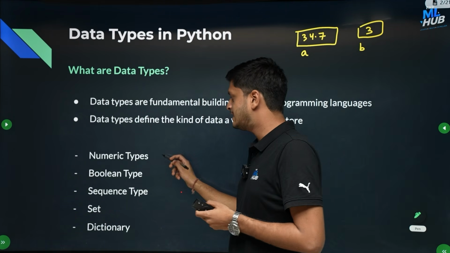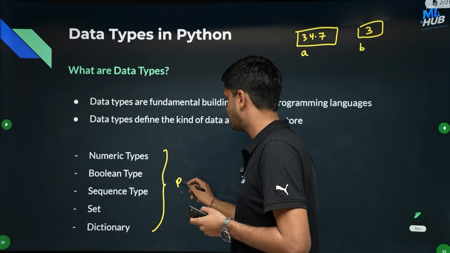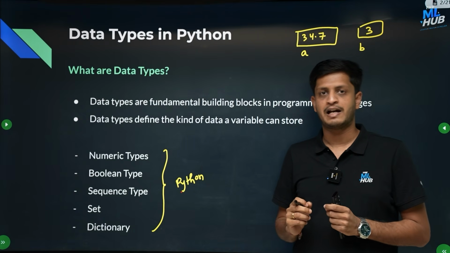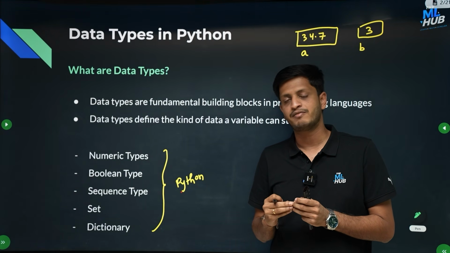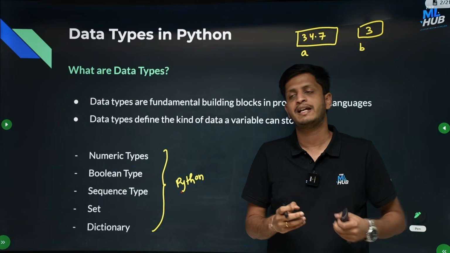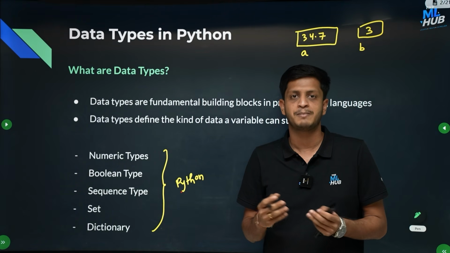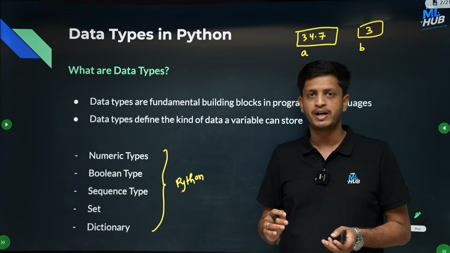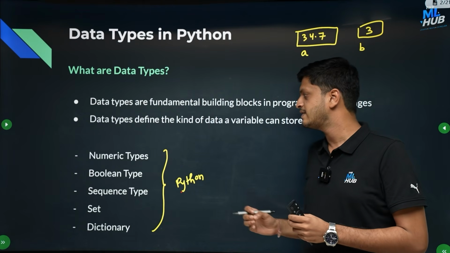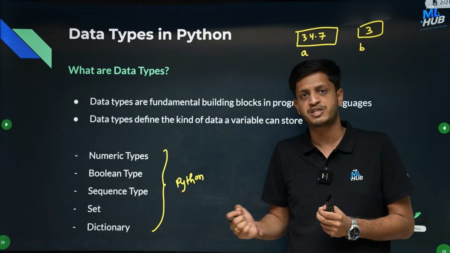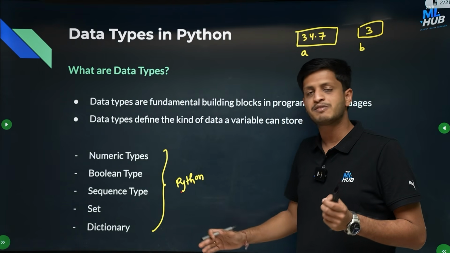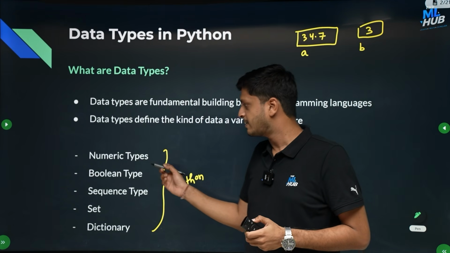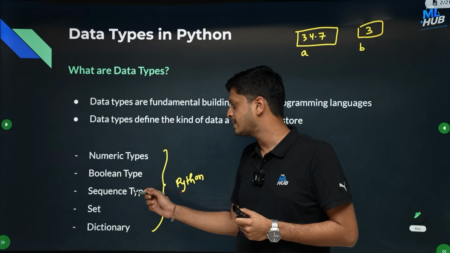Now Python supports these data types. These are all the data types which are supported in the Python programming language internally. And Python is an object oriented programming language, so everything in Python will be an object of some class. Later on in this course we will see what object oriented programming means and what a class and object means. Don't worry about that right now, but for now just understand that everything in Python is an object, and hence when you are writing a variable, it will be an object of some class. So all the data types will be classes and the variables that you are creating will be objects of that particular class. So these are the data types: numerical types, boolean type, sequence types, set and dictionary.